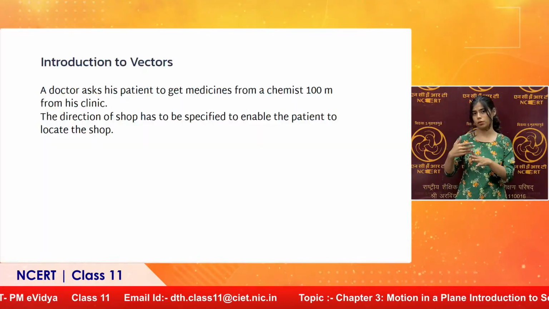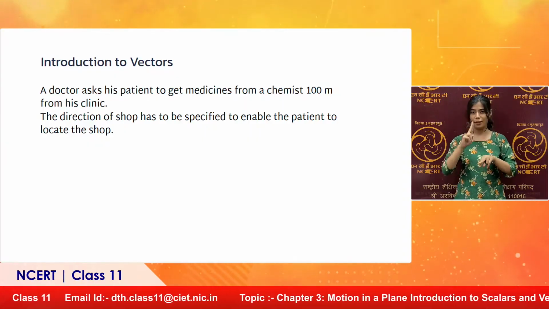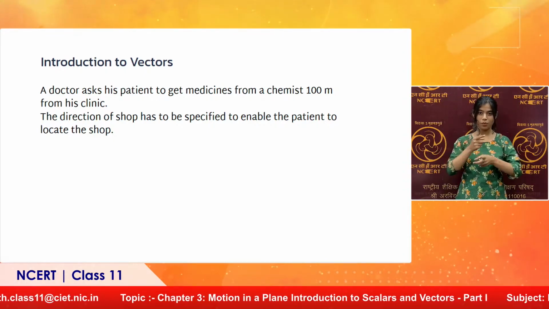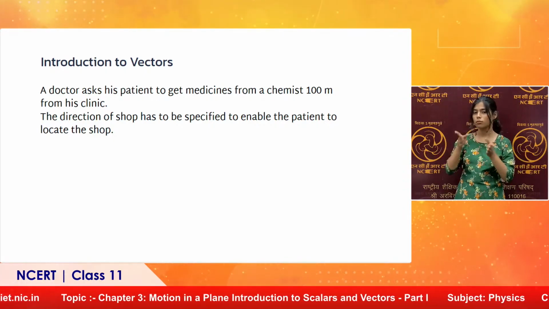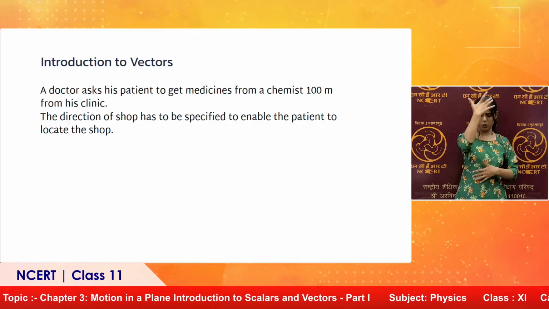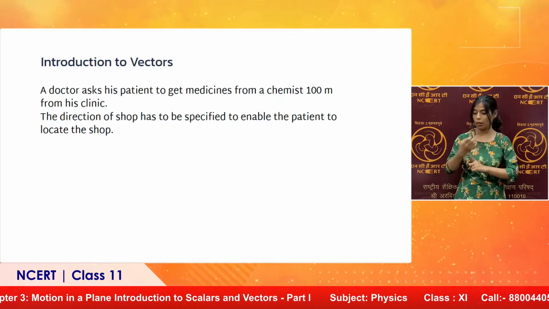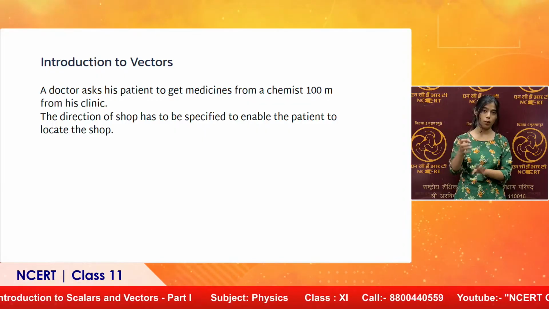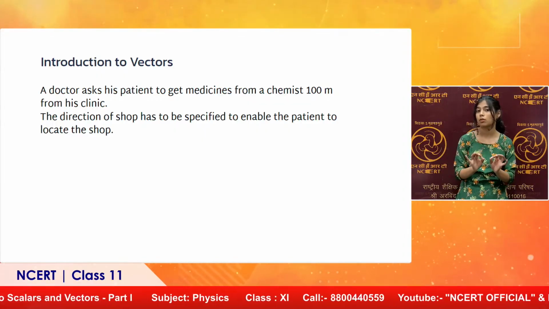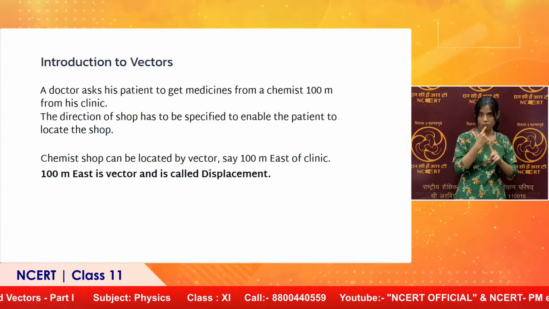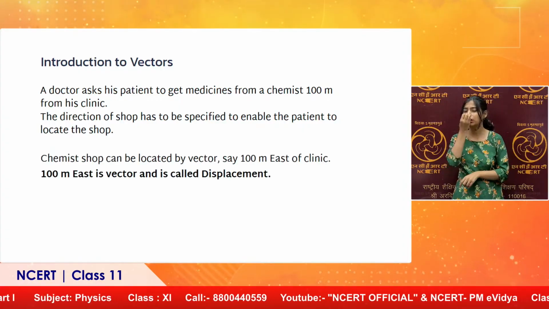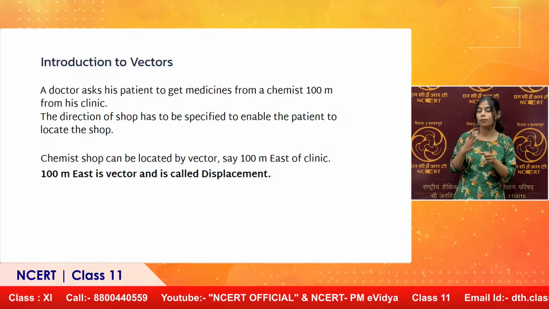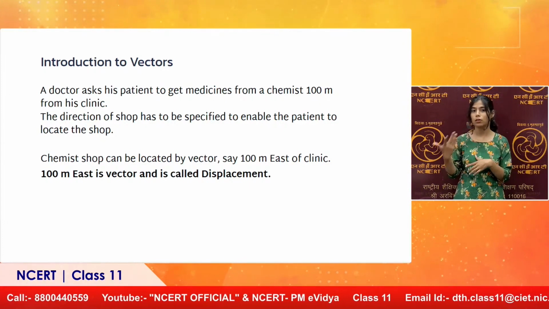Right. Now, another example is a doctor asks his patient to get medicines from a chemist shop which he says is 100 meters from his clinic. The patient will not be able to locate the chemist shop with this information unless the doctor says you move right, left, east, west. Here the direction will have to be specified, yes, because you want to find out the exact location. The chemist shop can be located by a vector distance, say 100 meter east of the clinic. 100 meter east becomes a vector and we call it a displacement.